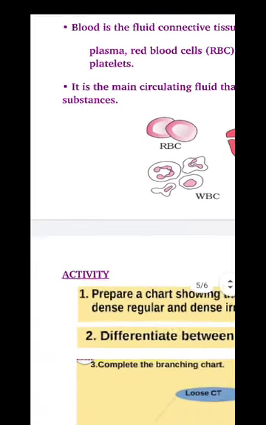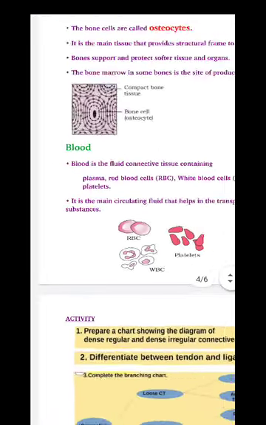Now this much about connective tissue. I stop here.